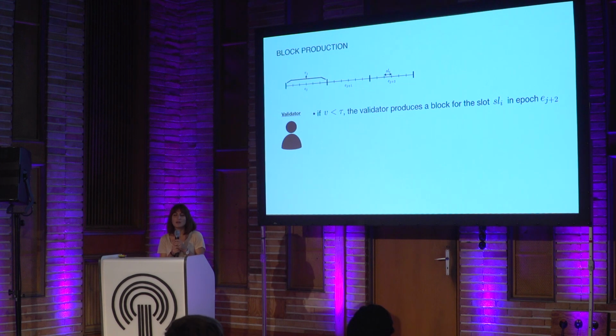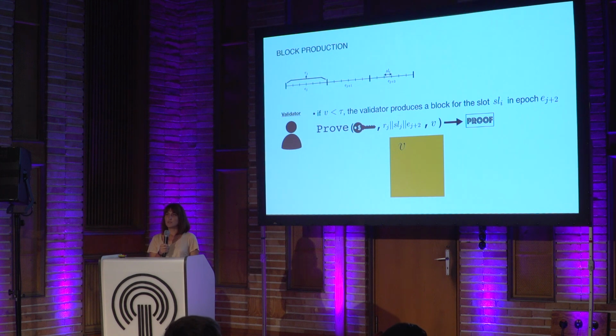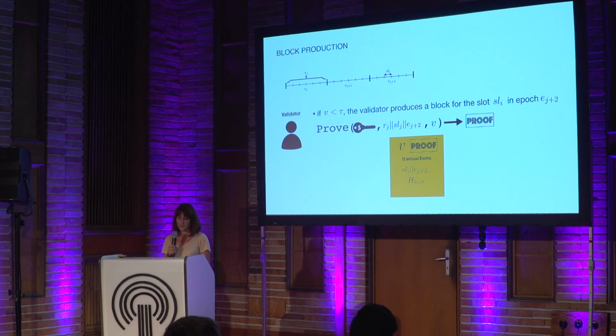Okay, so if the random value is less than the threshold, this validator is selected as a block producer. It means that he is the slot leader, and he starts to produce a block. But before that, he also generates a proof to show other validators that he is actually selected. So he puts this random value V and the proof into the block, along with the transactions, the slot number, the epoch number, and the hash of the chain that he wants to build on top of. He signs all these values, adds the signature to the block, and sends it to all other validators.